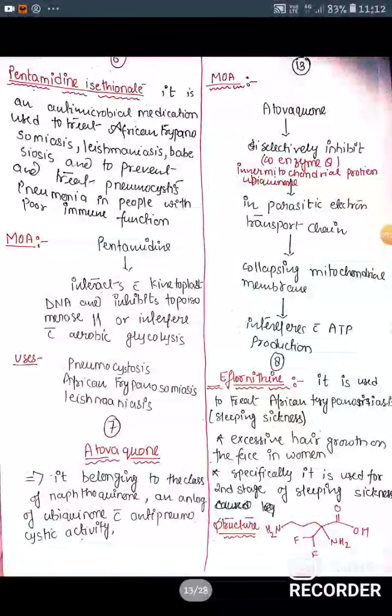Next drug is pentamidine isethionate. It is an antimicrobial medication used to treat African trypanosomiasis, leishmaniasis, babesiosis, and to prevent and treat pneumocystis pneumonia in people with poor immune function. What is the mechanism of pentamidine?